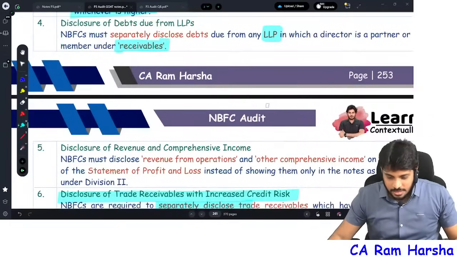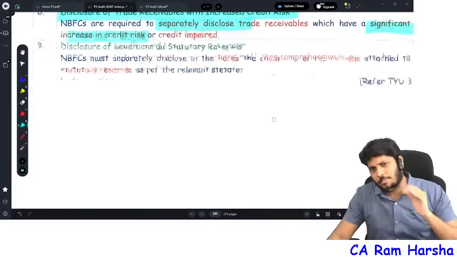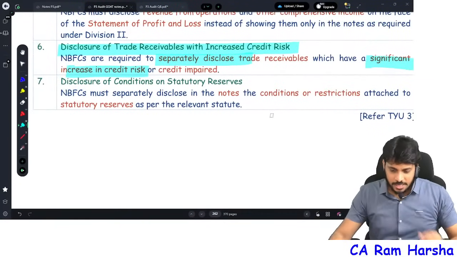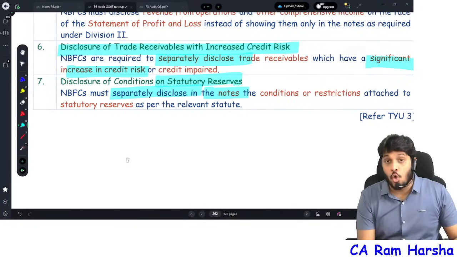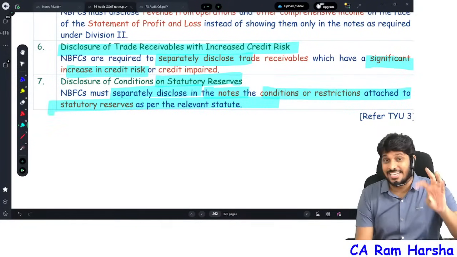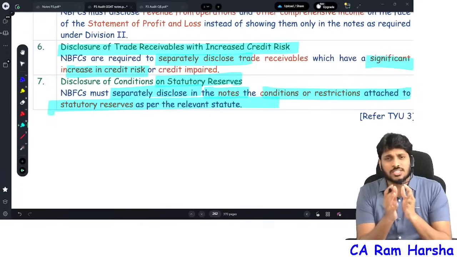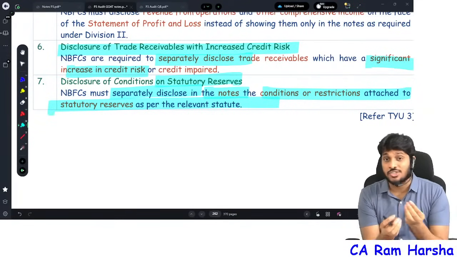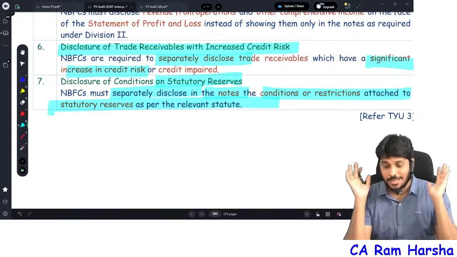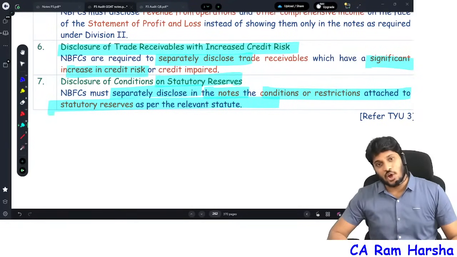Then I think in this there is not much complication, technically speaking. And finally, statutory reserves and all they need to maintain. They need to separately disclose in the notes the statutory reserves and conditions attached, all that. So these are some minor differences between Division 2 and Division 3. Actually, many of these divisions are not really valid technically in reality. That's it. With this, the NBFC audit is completed.